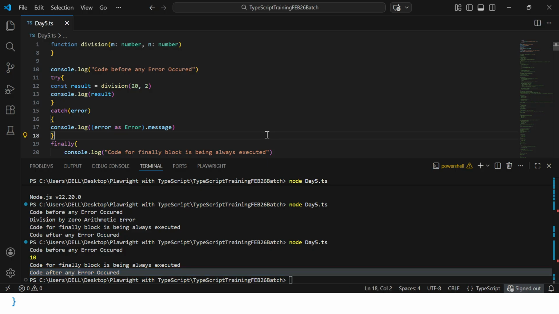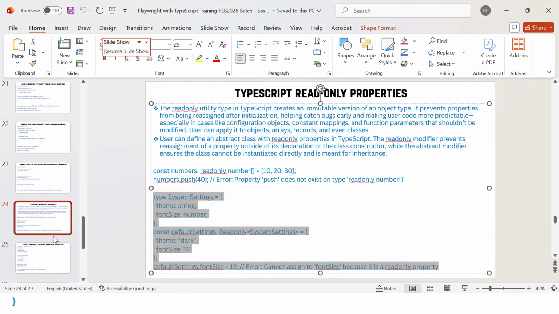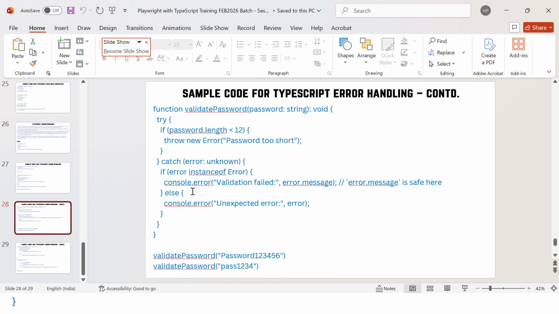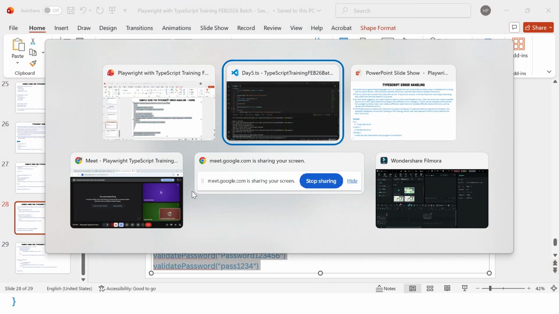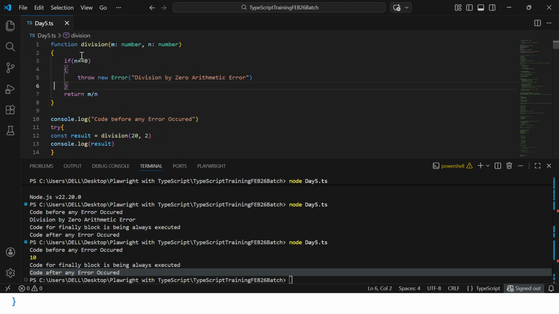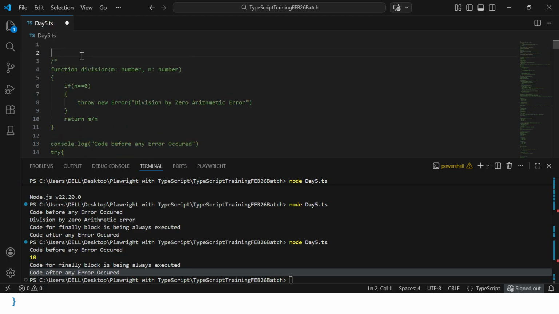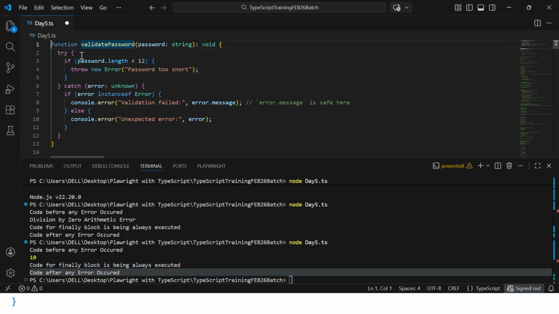So your catch block will be completely ignored in case there is no error, but the finally block will always be executed irrespective of whether the error is coming or not. So I'll give you a couple more examples. Okay, this is one more example I've tried to create.